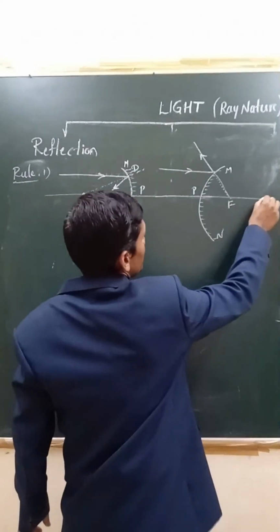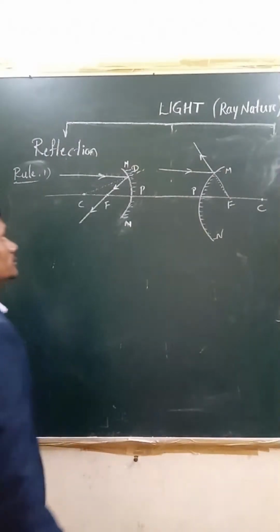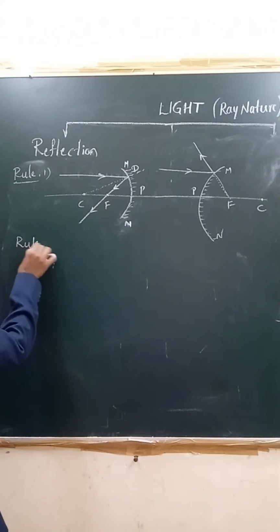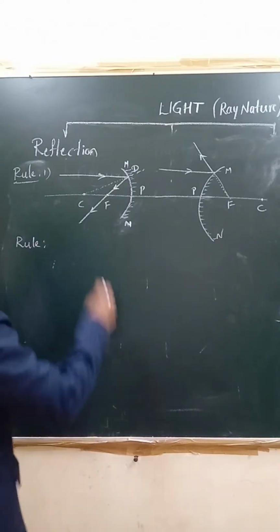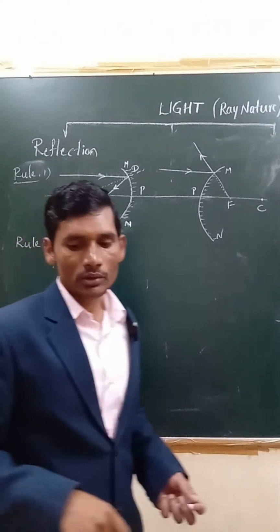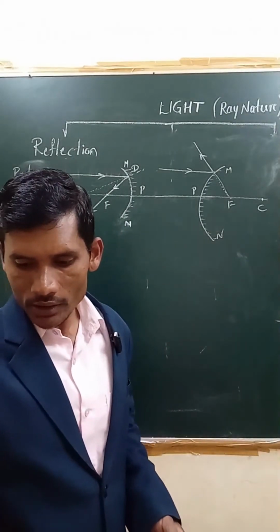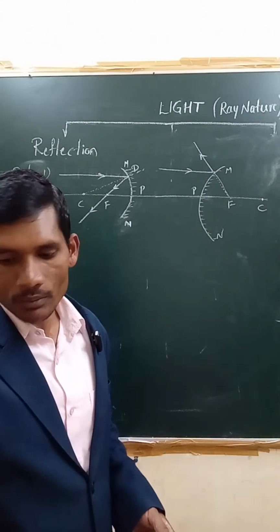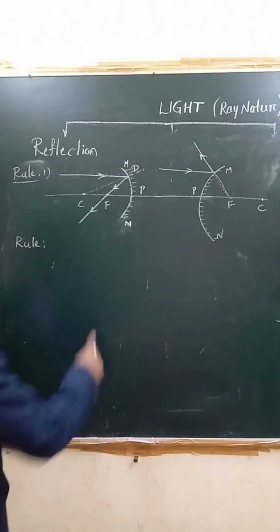Here comes the radius of curvature, we can say. Okay, this is the first rule. Coming to the second rule. What does the second rule say? Very much simple. If you learn one rule, the other is free for you, because learning one, the other one becomes very much simple and easy.